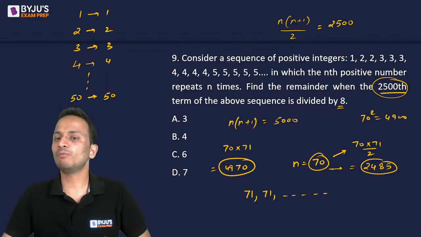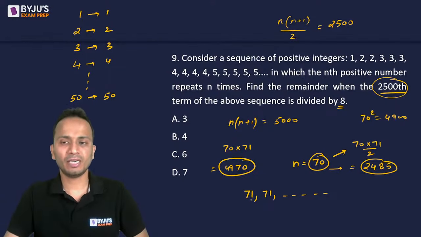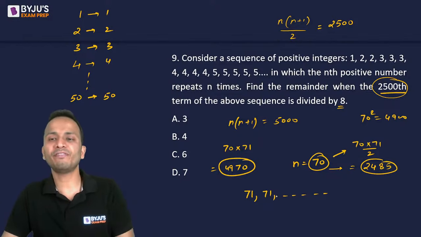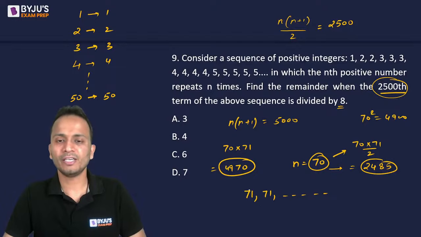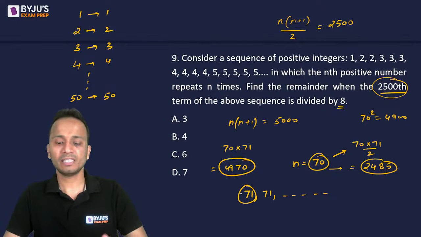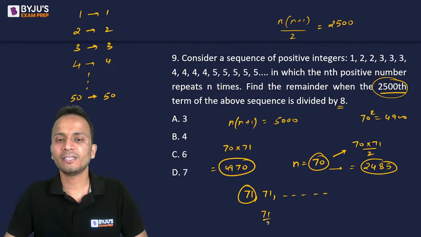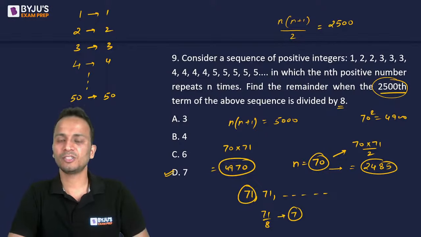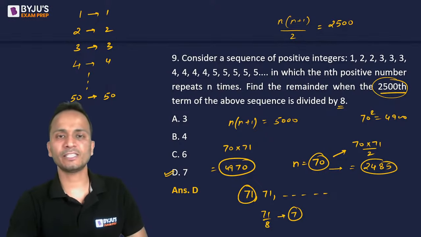Okay, now I have to write 15 more terms. I'll start writing 71, and 71 will be the 2500th term. All right. So 71 is the term. We will divide 71 by 8, and what will the remainder be? The remainder will be 7. The correct answer, yes, it is option D. So option D is the correct answer for this question.